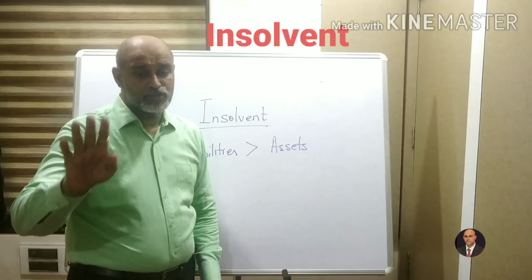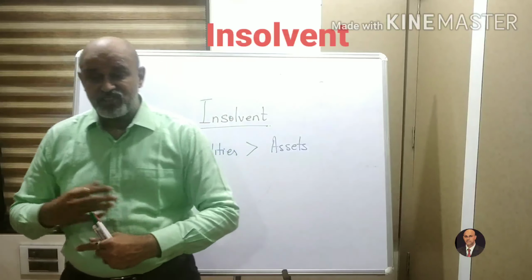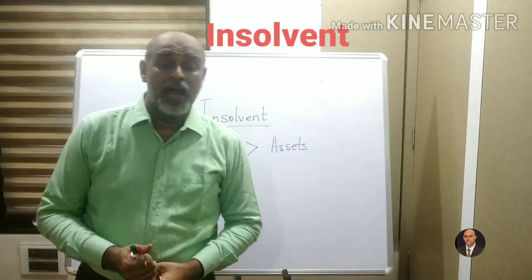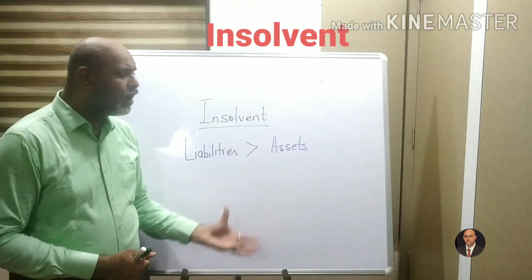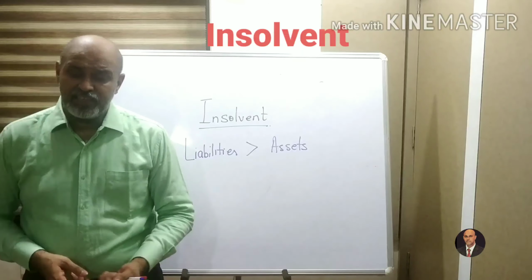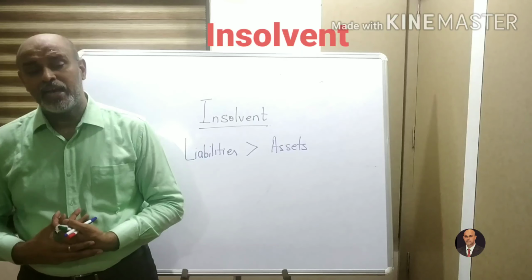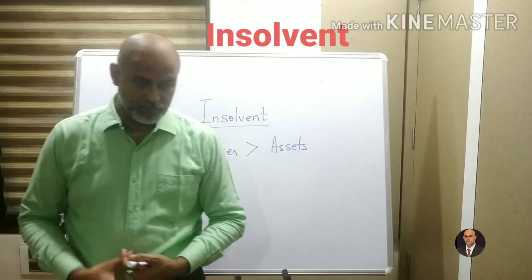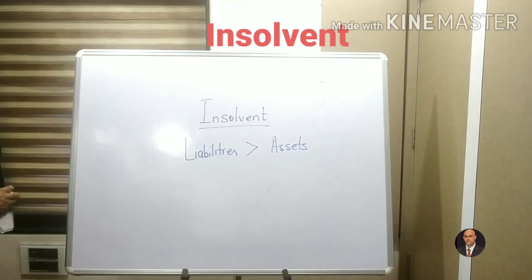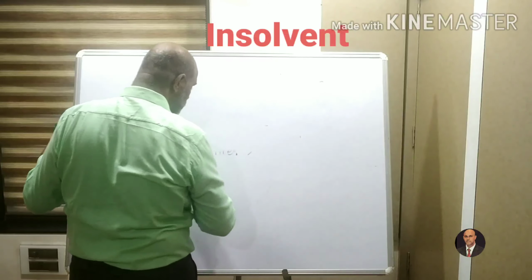Again, I'm taking another brief recap of what we are doing. I'm repeating these terms again and again because these terms have to go right into your head and you should not have any doubts regarding each of these basic accounting terms. What we did so far today was depreciation, entity, entry and insolvent. We come to the next term now, which is proprietor.